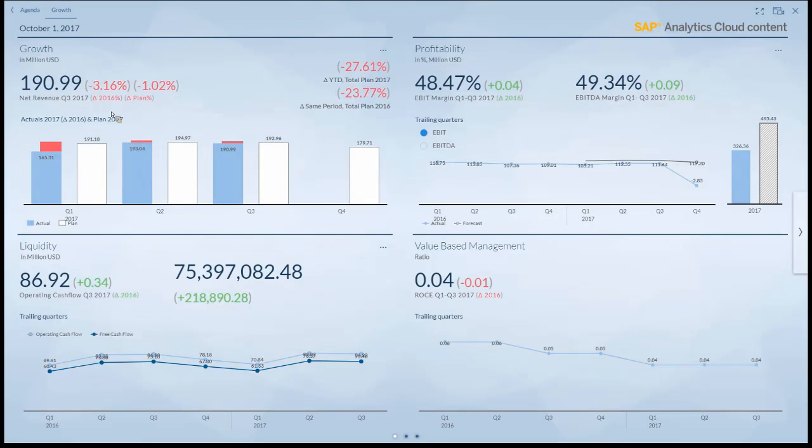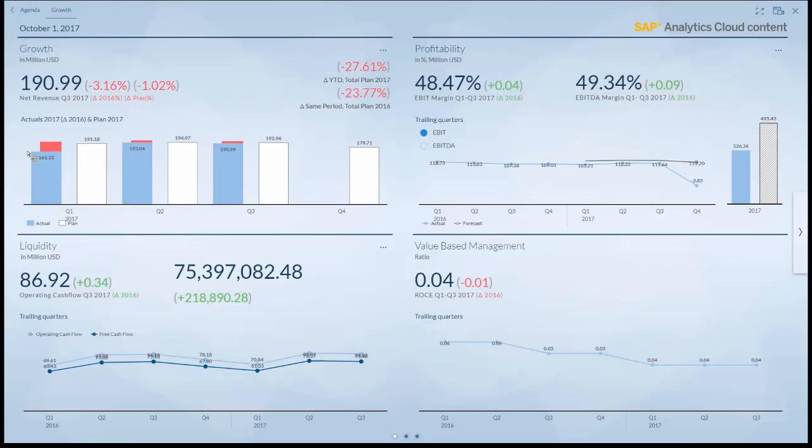So now we have entered the growth area, and here the net revenue is our top KPI. While absolute numbers are surely relevant, I think it really matters to see the variances. So how did we perform compared to the previous year, to the plan, and also year-to-date? That's all on that first overview in the upper left area here.